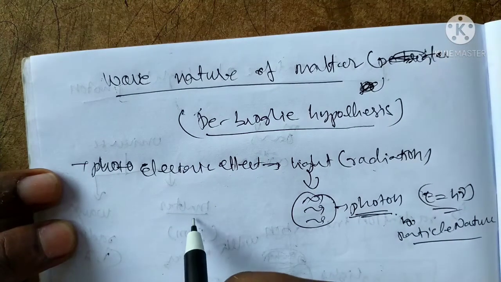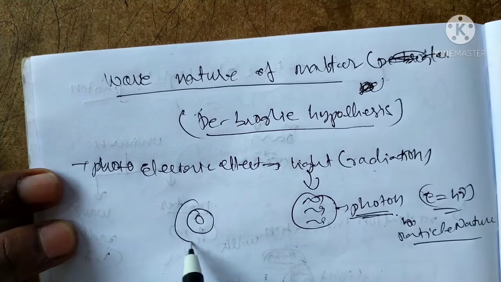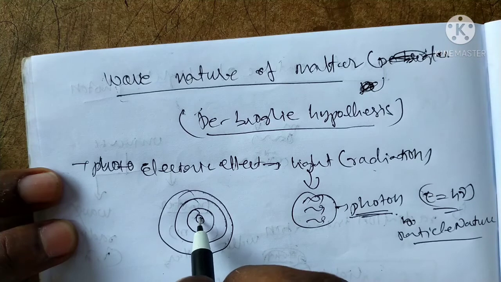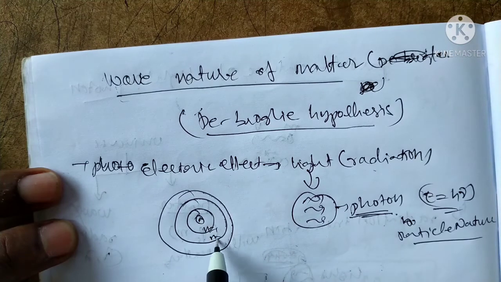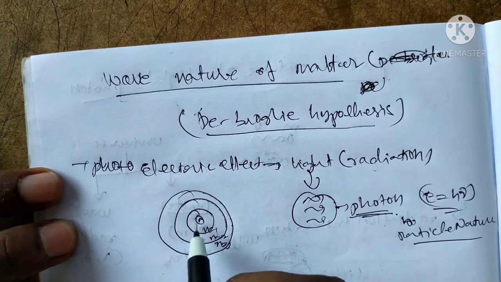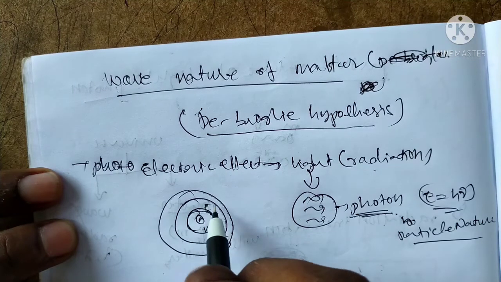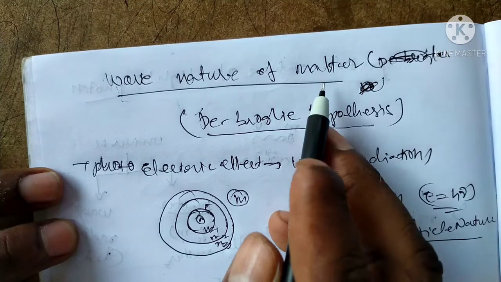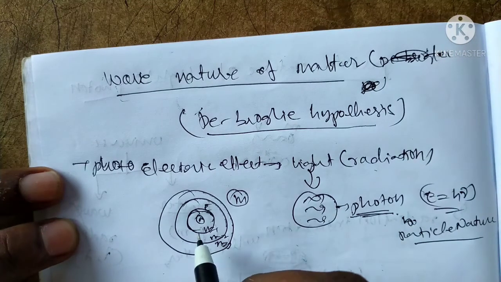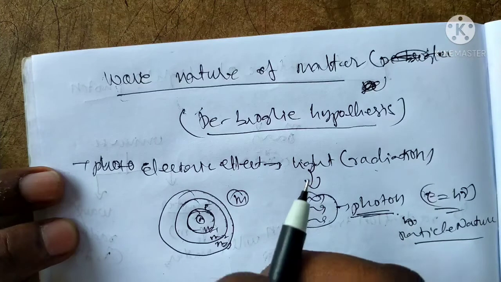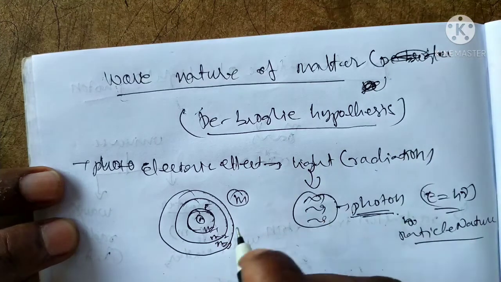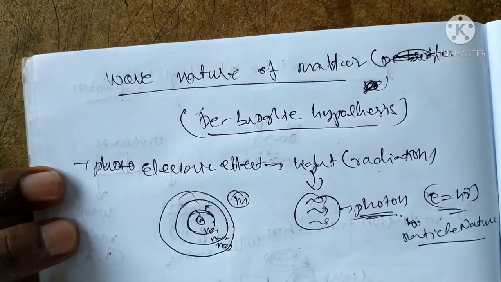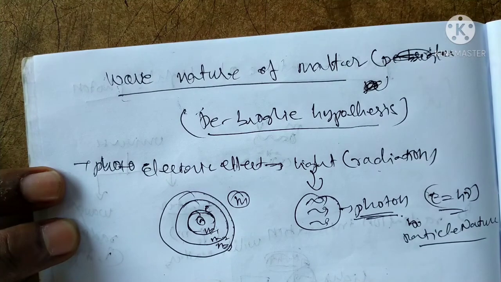Suppose an electron moves in circular motion around the nucleus, n equals 1, n equals 2, n equals 3. The electron has mass, so it is matter, and it moves and vibrates in wave form, that is the wave nature. The electron has dual nature, and the photon has dual nature.